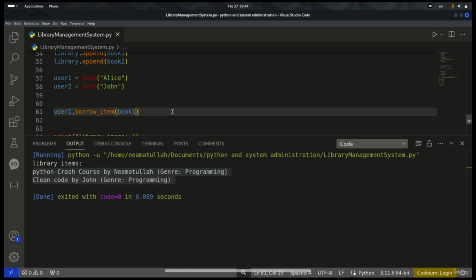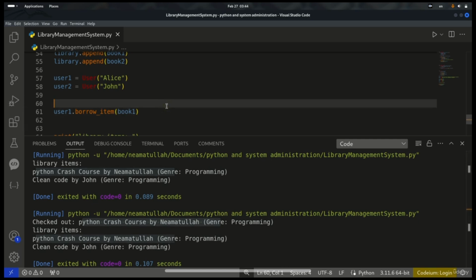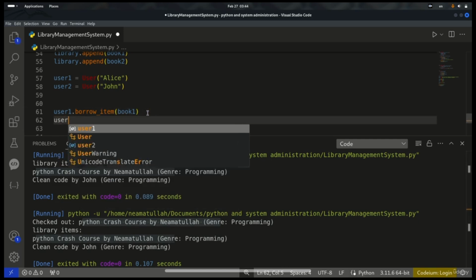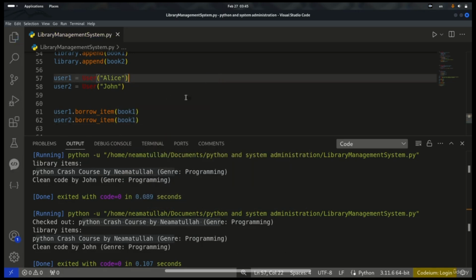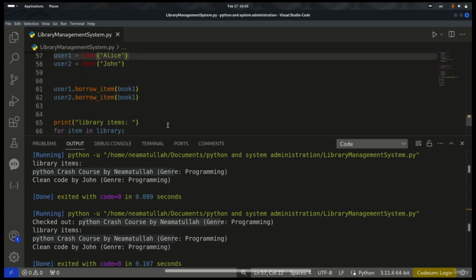So the first book is borrowed now. When I run it, you see that it checks out the first book, which is Python Crash Course by Nemitullah. It is borrowed. Now user 2 is trying to borrow the first book once again. User 2, dot borrow item, and here I'm going to add book 1 once again. Right now you see that book 1 is already borrowed and it doesn't exist within the library. Let's run it to see what is going to happen here.